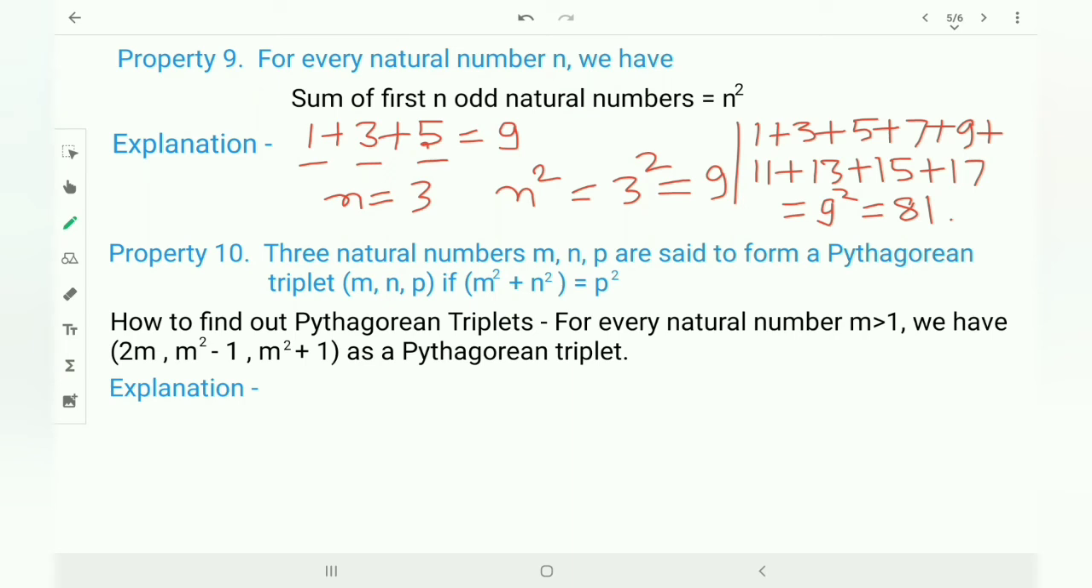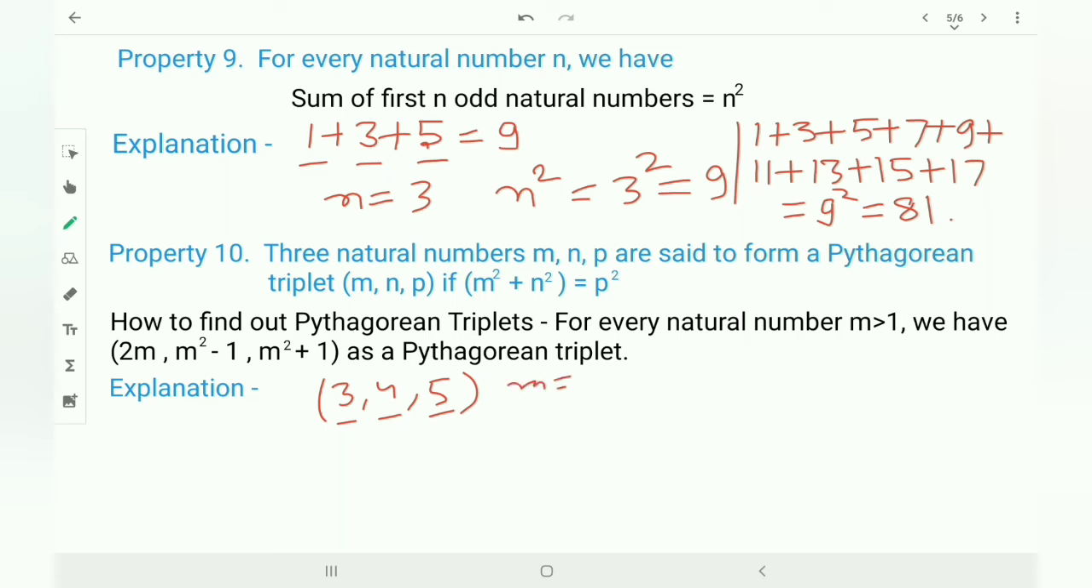Property 10. Three natural numbers m, n and p are said to form a Pythagorean triplet if m square plus n square is equal to p square. A very popular triplet I am taking here: 3, 4 and 5. m square plus n square is equal to p square. Check whether 3, 4, 5 are a Pythagorean triplet or not.